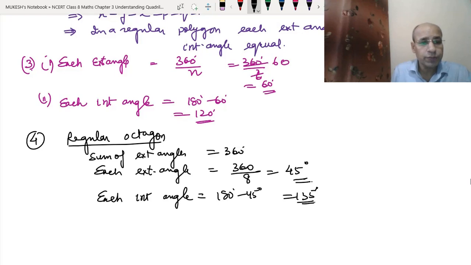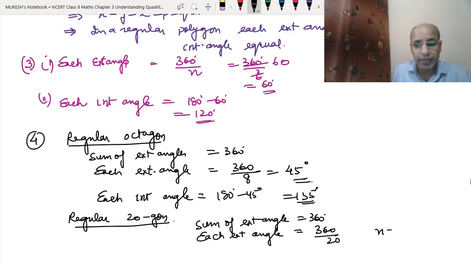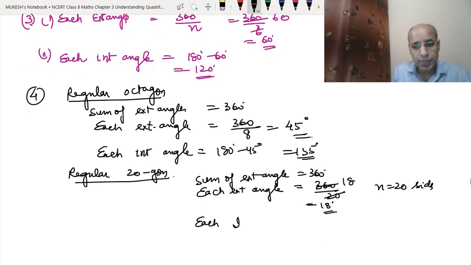I hope this is clear to you. Now the same for a regular pentagon. For a regular pentagon, again the sum of exterior angles will be 360 degrees. Each exterior angle will be 360 divided by n, and the number of sides is 20, so it will be 18 degrees. So each exterior angle is 18 degrees. Now in the same way we can find each interior angle. Each interior angle will be equal to 180 degrees minus 18 degrees, which is 162 degrees.